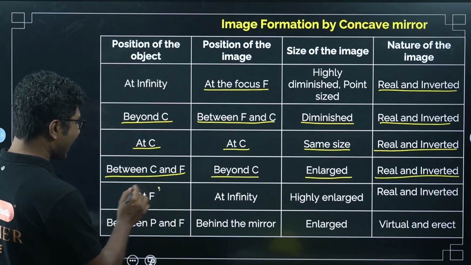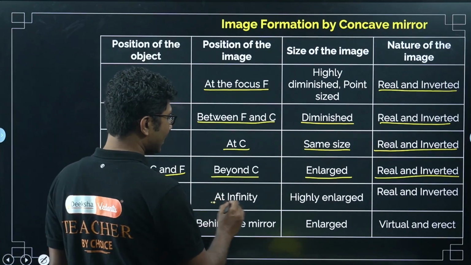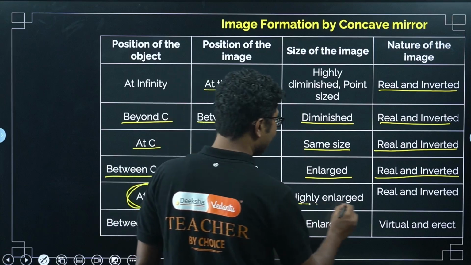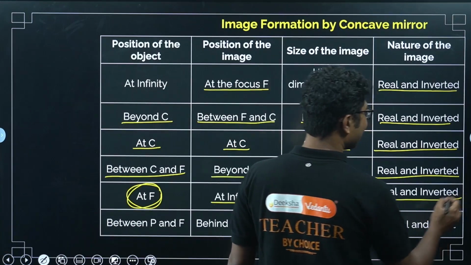Now exactly at F, that was the point of our last solution. Exactly at F, the image will be formed at infinity. It will be very highly enlarged, and it will also be real and inverted.